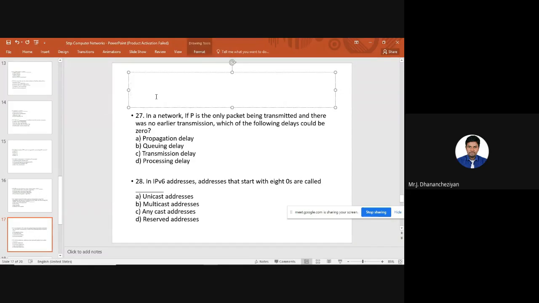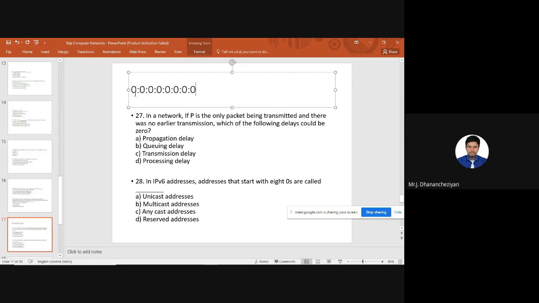We all know an IPv6 address is 128 bits and is in hextet format. Each hextet is separated by a colon, and in total we can have a hexadecimal combination of 8 hextets. So this will be the format: 0:0:0:0:0:0:0:0. All 8 zeros we need to put. This can otherwise be represented as just 0 colon colon 0. This is also possible, a simplified version. So this address is a special address called the reserved address.